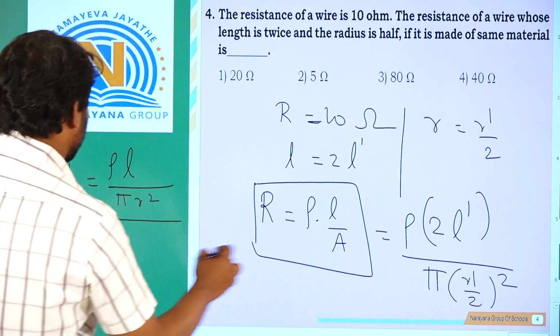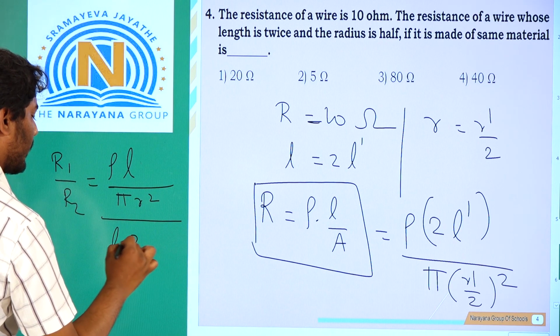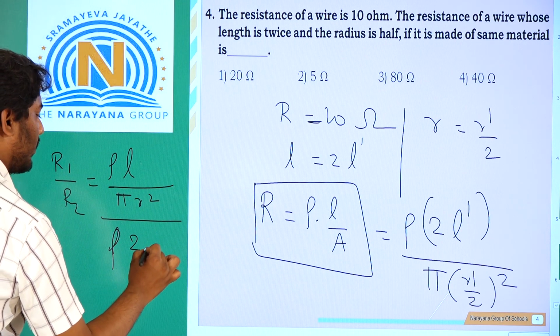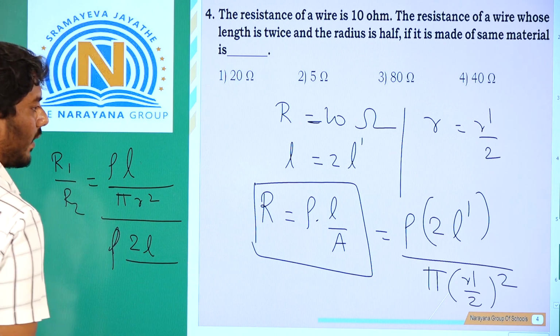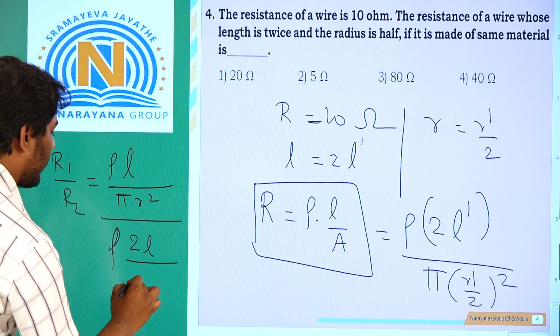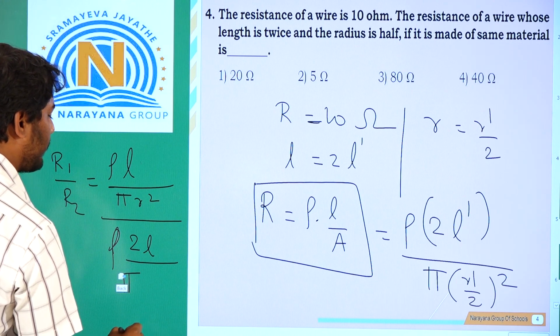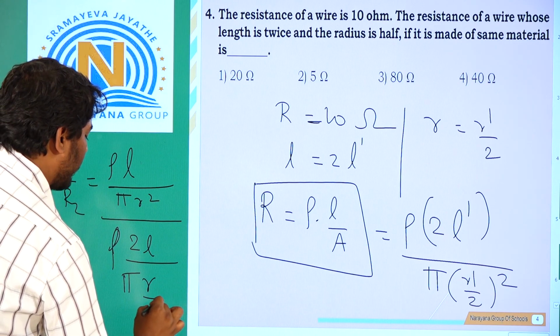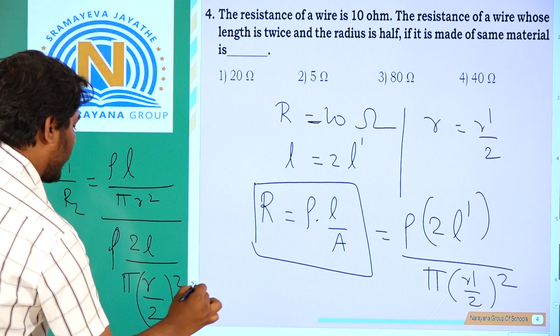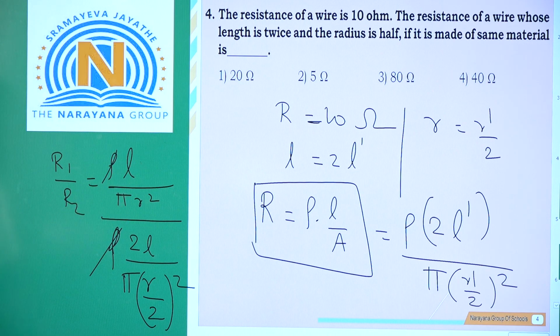The new length is 2 into L by pi into R by 2 whole square. Resistivity gets cancelled, pi and pi get cancelled.